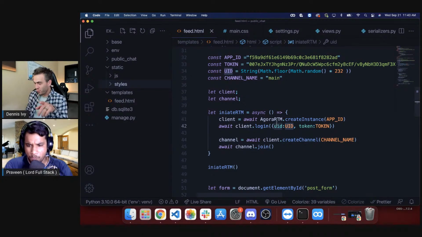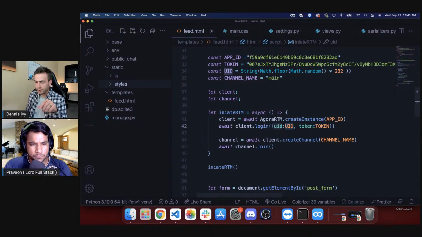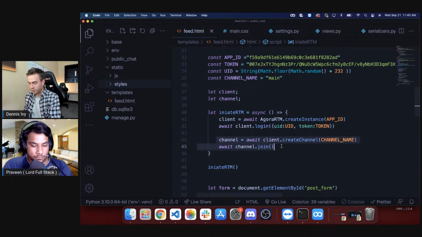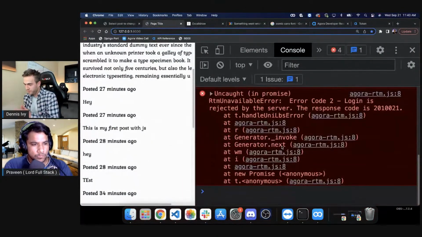Okay, so we call create instance. We throw in our app ID. We call client login with this object. We throw in the UID, and we throw in a token. So token is there. Let's just remove or comment this out. Let's see when this error occurs. I think it's on the login. Okay, login is rejected. Error code 2. Let's try this.